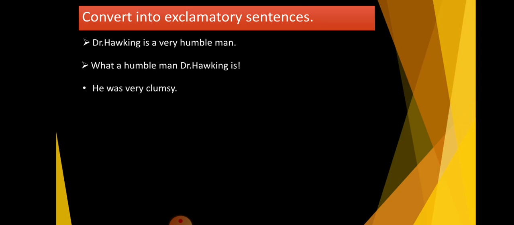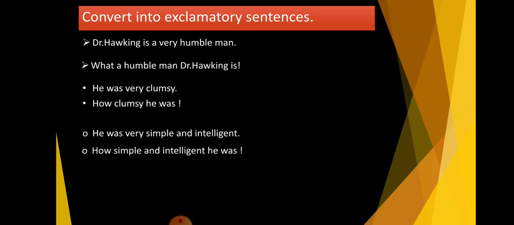Second sentence, he was very clumsy. In this sentence, there is no use of a or an article. So our exclamatory sentence begins with the word how. How clumsy he was. And at the end, there is exclamatory mark. Third sentence, he was very simple and intelligent. In this sentence also, no a or an article is used. So our sentence begins with how. How simple and intelligent he was. And at the end, there is exclamatory mark.